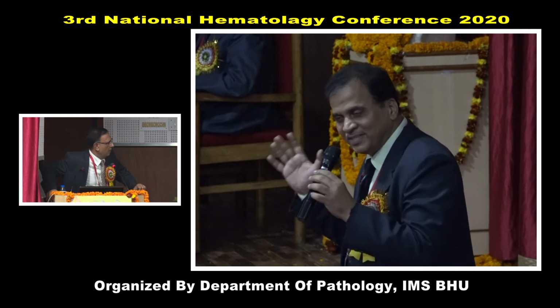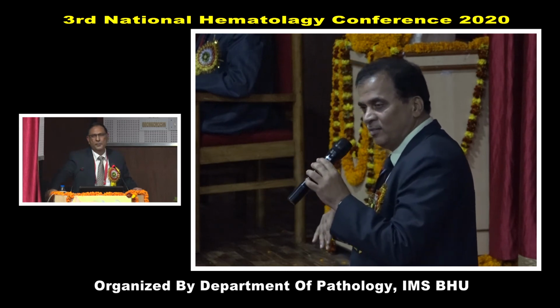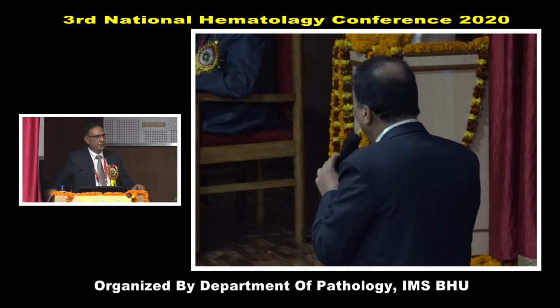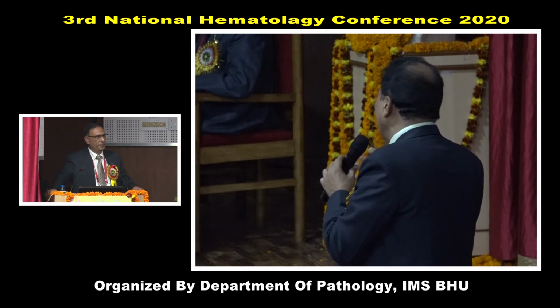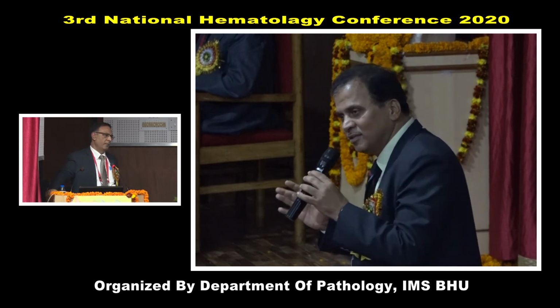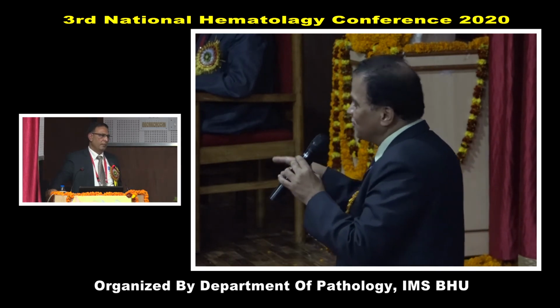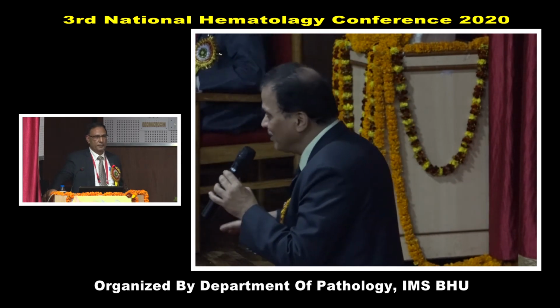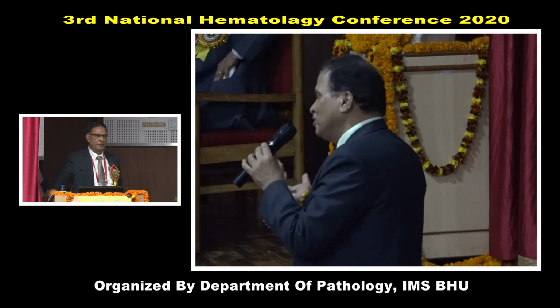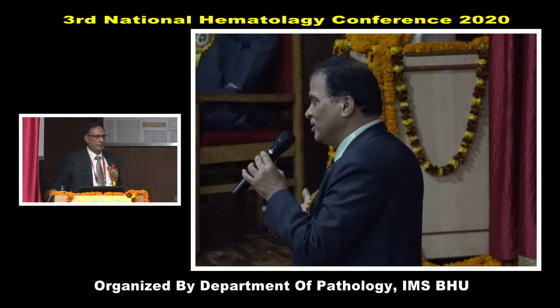So as far as most of the states are concerned, not only the central government scheme, any state government is also procuring imatinib in bulk. As far as Odisha is concerned, not only imatinib, even nilotinib is also free. Now the government is procuring nilotinib also, and dasatinib can be procured under the government yojanas.